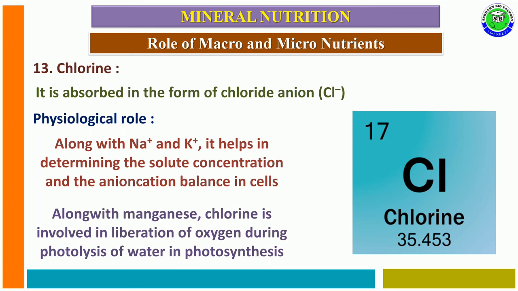Along with manganese, chlorine ions are also involved in photolysis of water and help to liberate or release oxygen from the water molecule during photosynthesis.